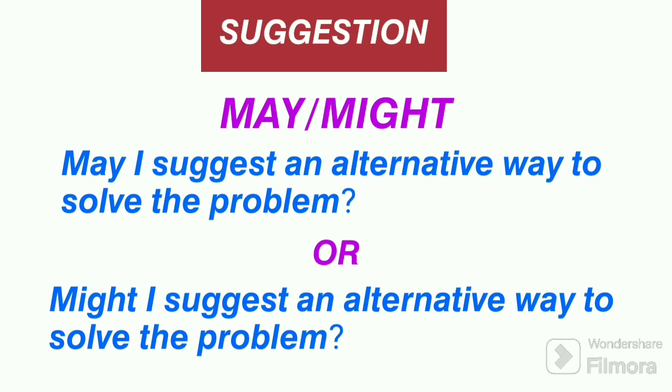Okay? Next, both may and might are used to express suggestions in sentences. For example, "May I suggest an alternative way to solve the problem?" Or "Might I suggest an alternative way to solve the problem?"